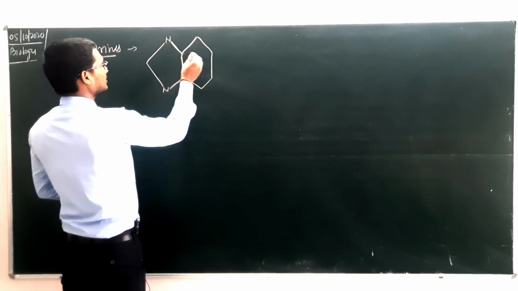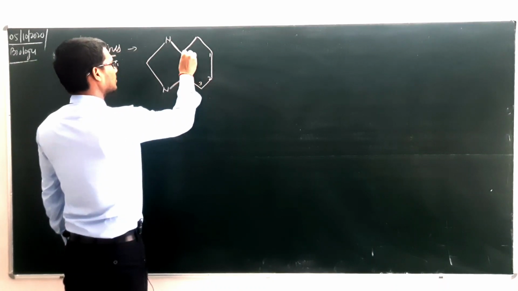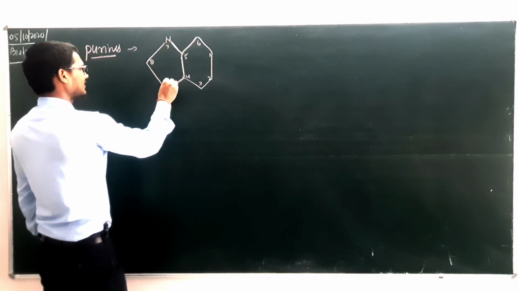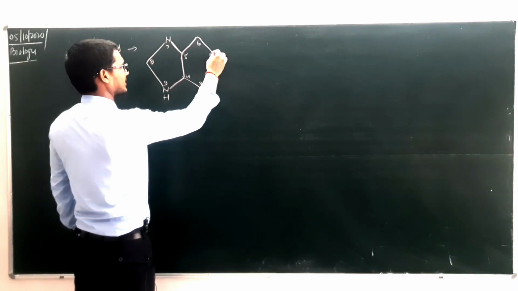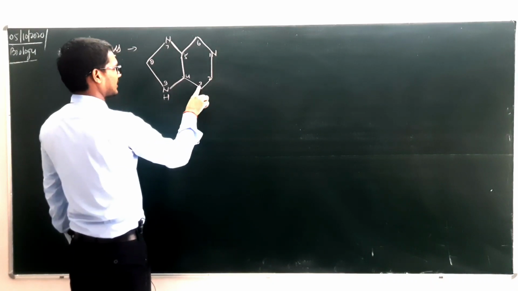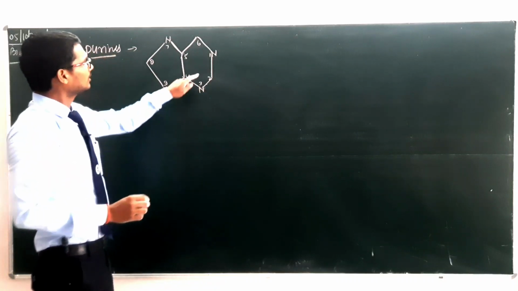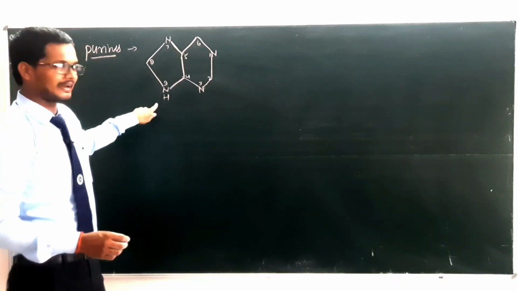Here let's find out. This was the position number 1, 2, 3, 4, 5, 6, 7, 8 and 9. Here there will be hydrogen, and here you will get nitrogen at the position number 1, and at the position number 3 you will also get nitrogen. So 1, 2, 3, 4, 5, 6, 7, 8 and 9.